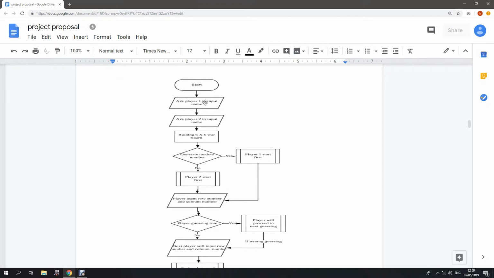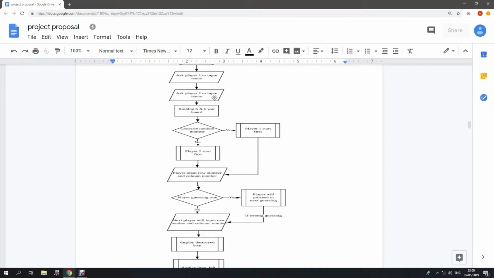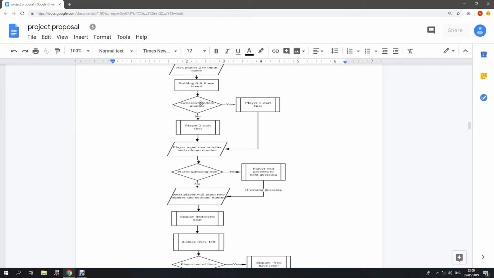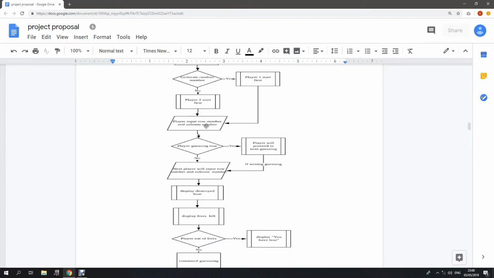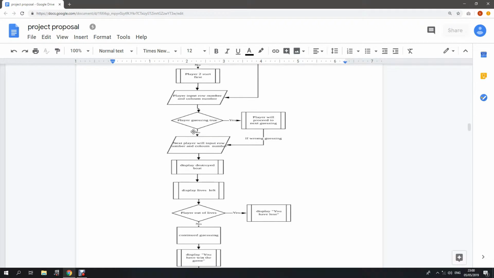Next, it will ask player 1 to input their name. Next, it asks player 2 to input their name. Next, it will be building the 6x6 war board, processing the building of the 6x6 war board. Next, it will generate a random number to decide whether player 1 or player 2 starts first. Next, the player will input the row number and column number.